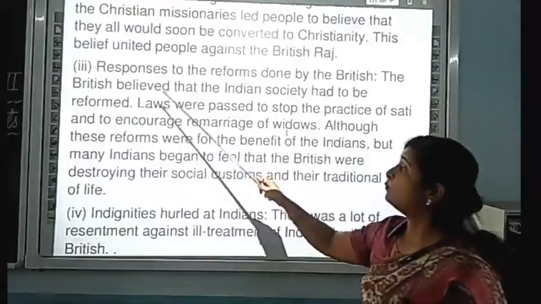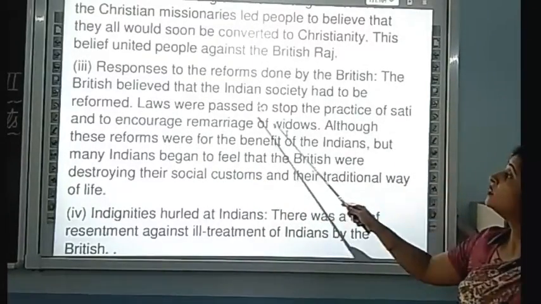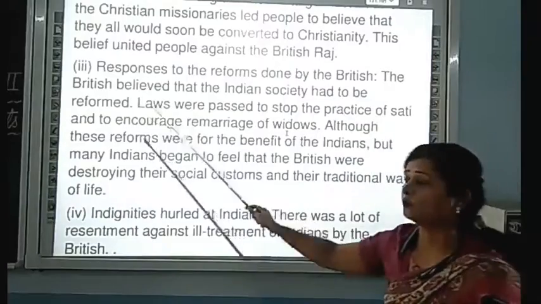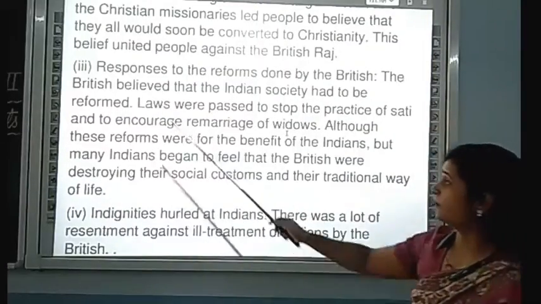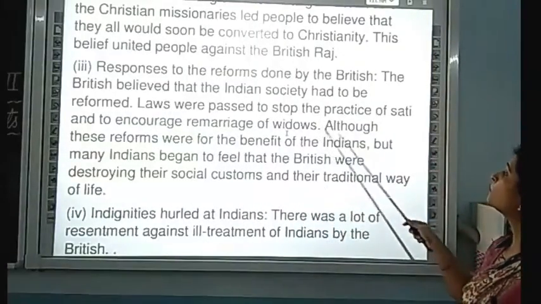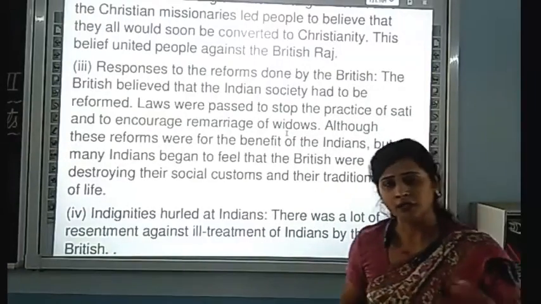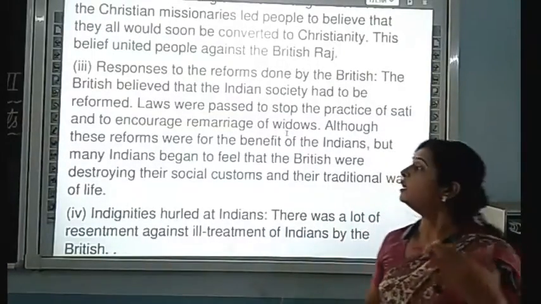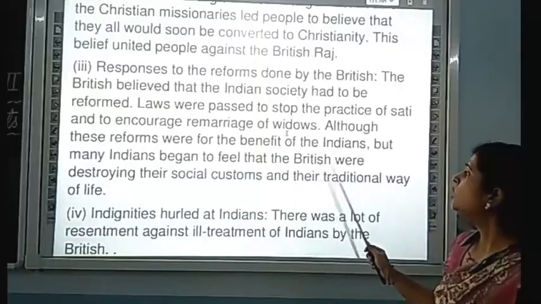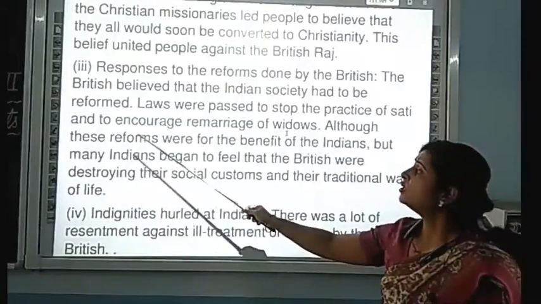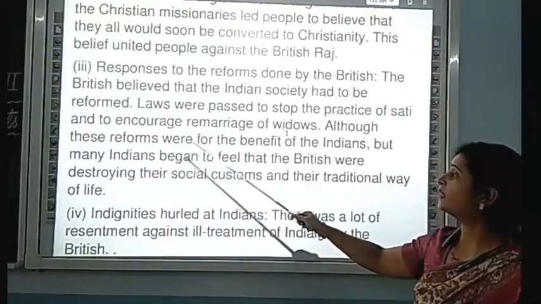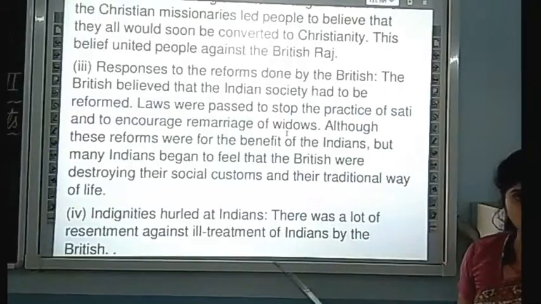The British believed that Indian society had to be reformed. Some reforms should happen in Indian society. Laws were passed to stop the practice of sati, and they also started to encourage remarriage of widows.